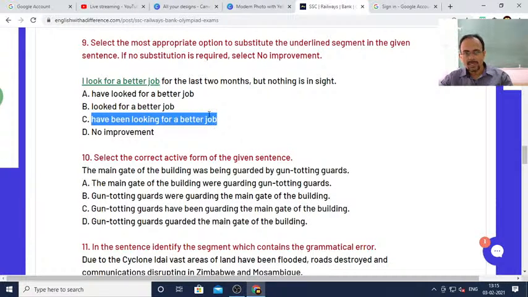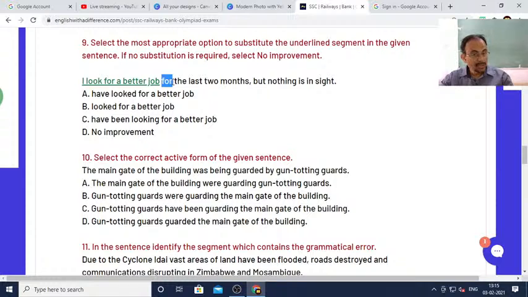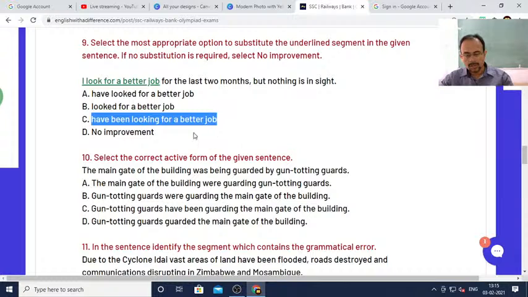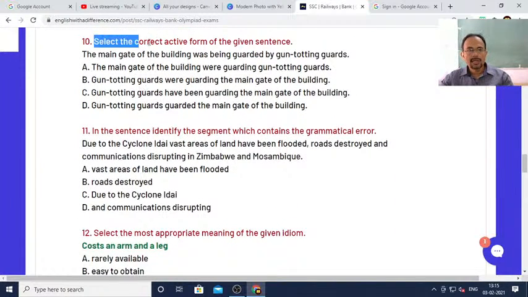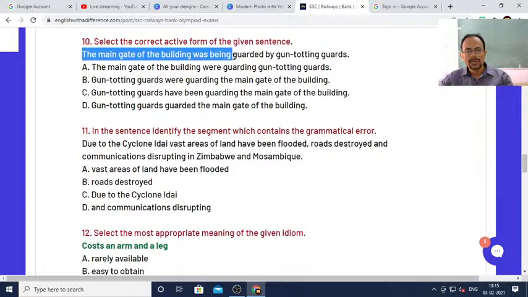I have been looking for a better job. Why, dear students? Because you can see for the last 2 months is given. So if a time duration is given with since or for, in that case we preferably use present perfect continuous tense. So it should be I have been looking for a better job. Next, select the correct active form of the given sentence. The main gate of the building was being guarded by gun-toting guards.